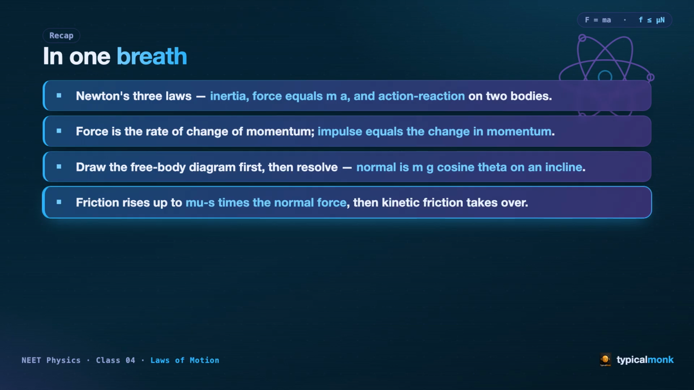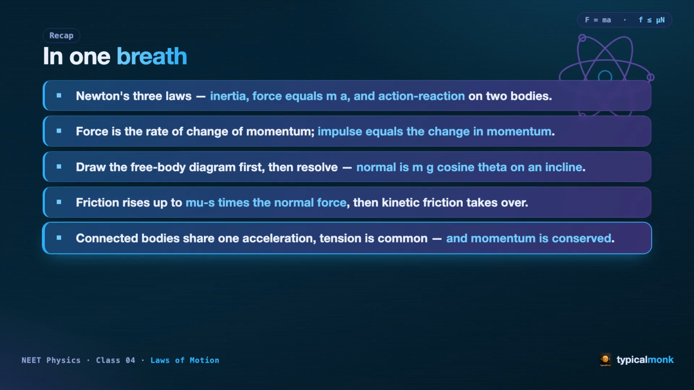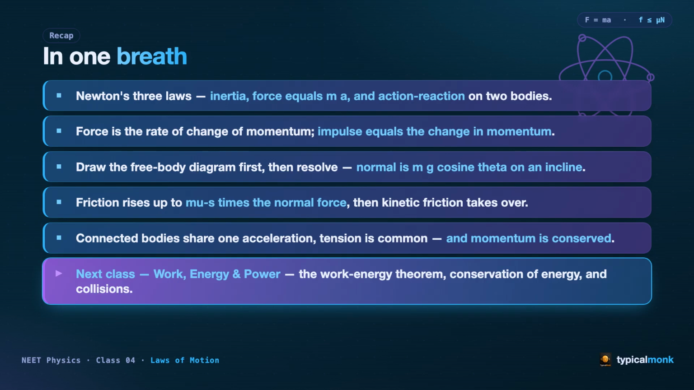Friction rises only up to mu times the normal force. And once sliding begins, kinetic friction takes over. Connected bodies share one acceleration with a common tension, and when no external force acts, momentum is conserved. And next class, work, energy and power. The work-energy theorem, conservation of mechanical energy, and collisions.